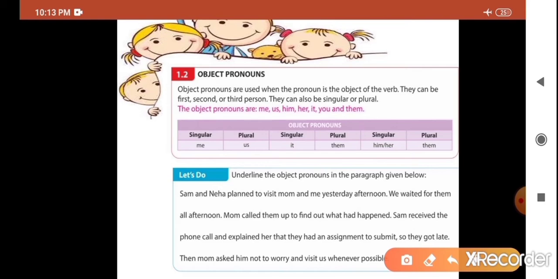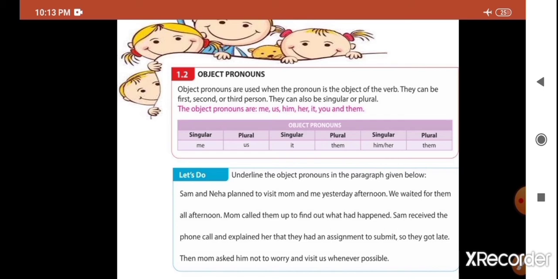Me, us, him, her, it, you and them. These are object pronouns. Now, the singular of me, the plural will be us. Singular it and plural them. Singular him or her and the plural will be them.